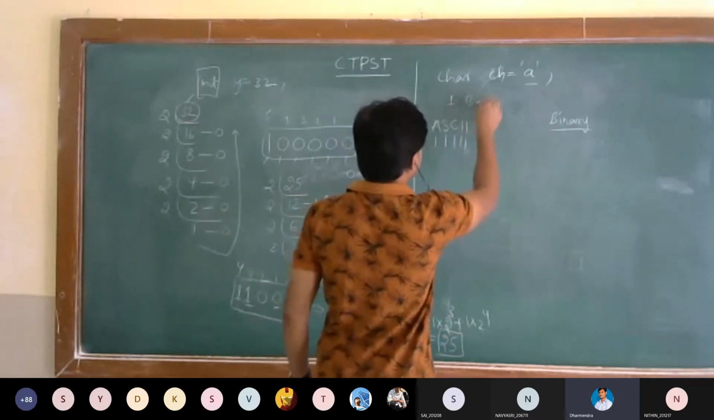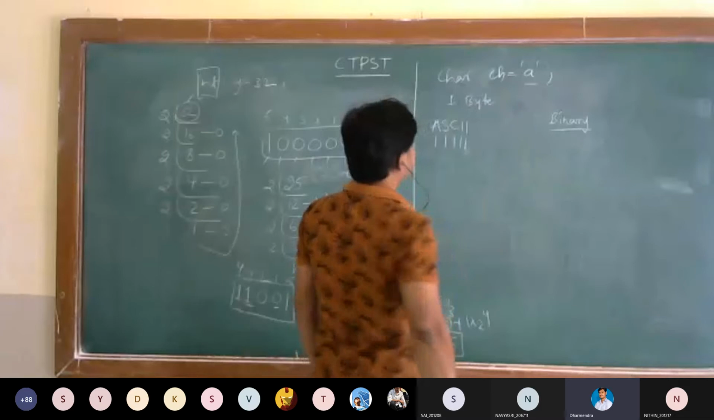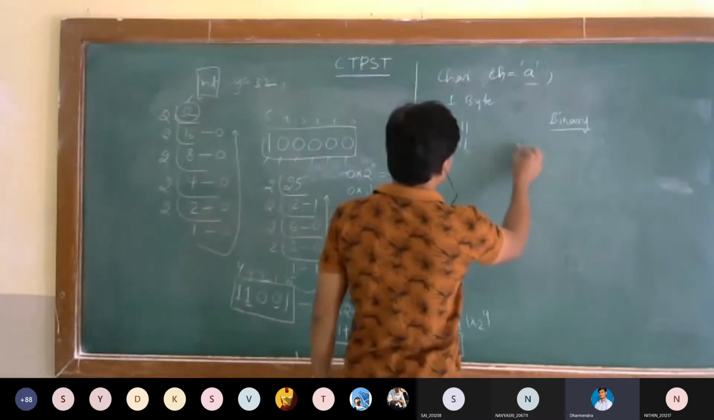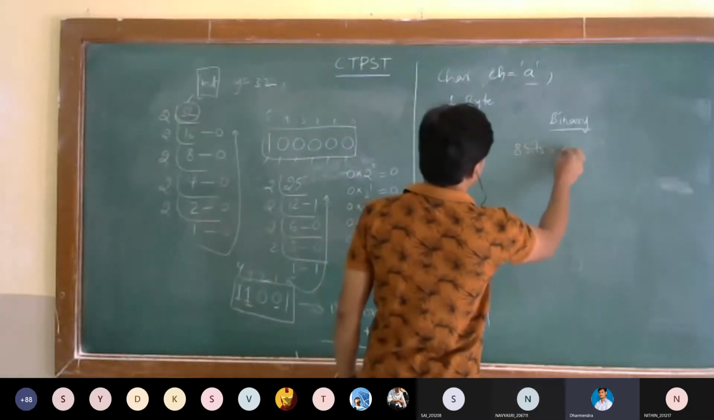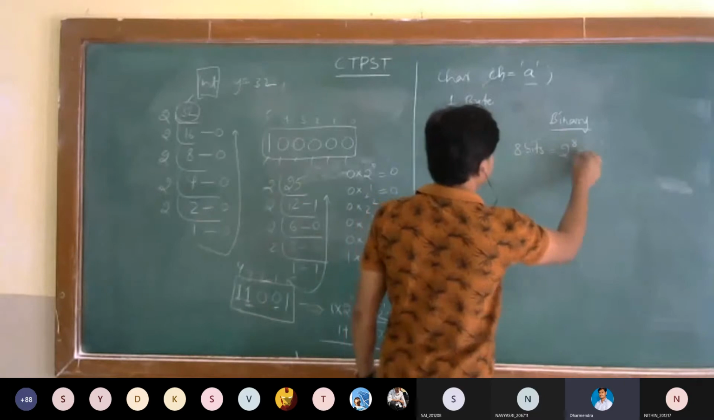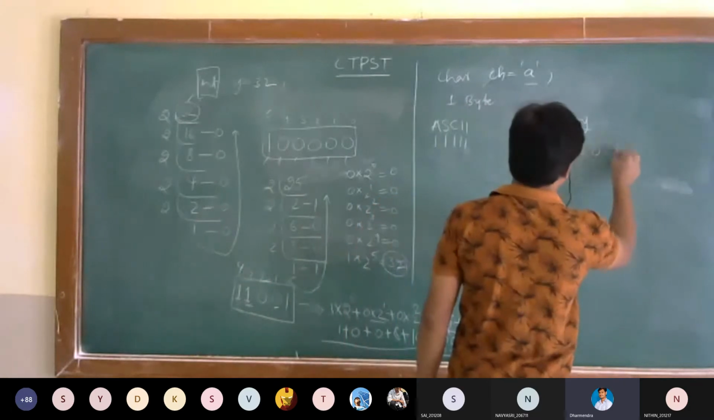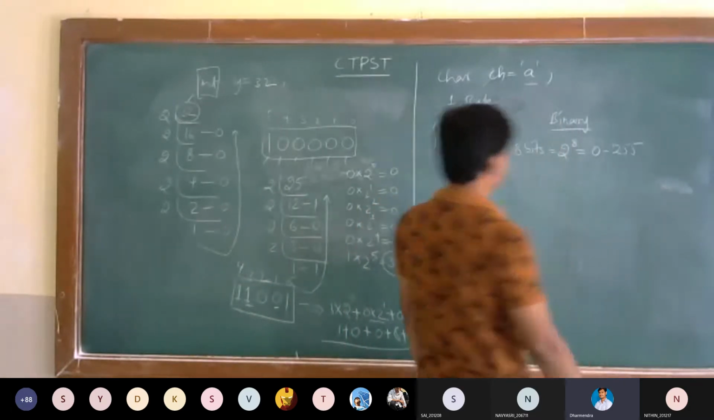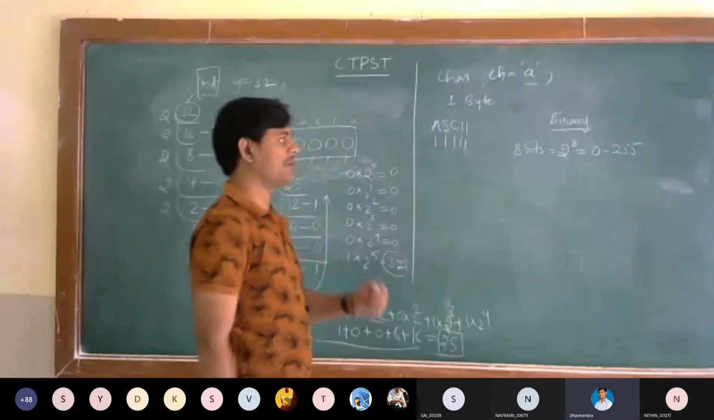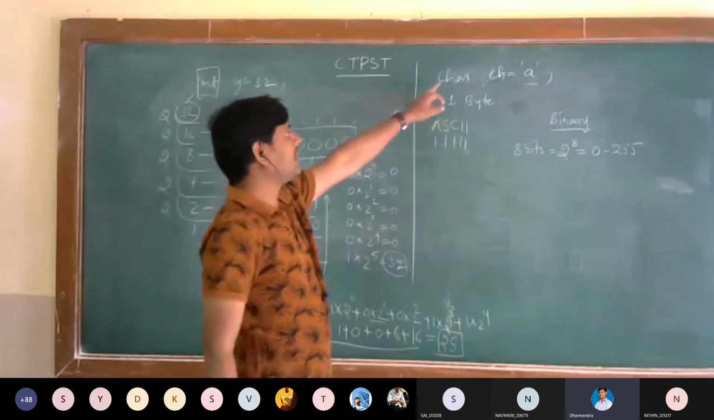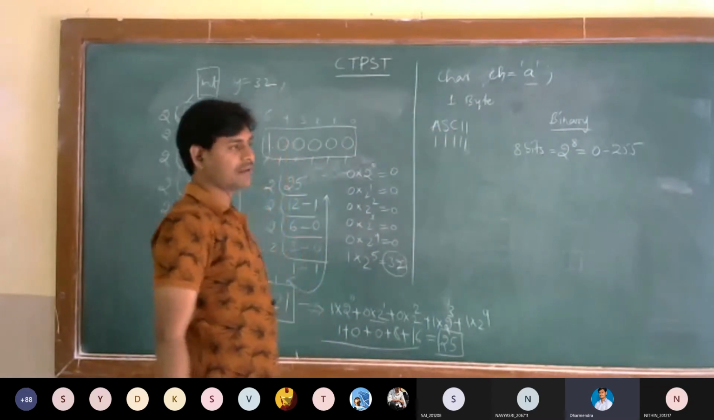In order to represent these characters, they have taken the character size as 1 byte. 1 byte means 8 bits. 2 power 8 values, that is 256, means 0 to 255 values they have represented.